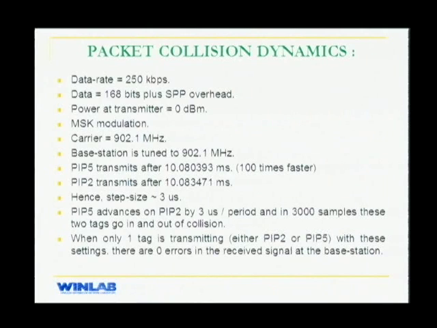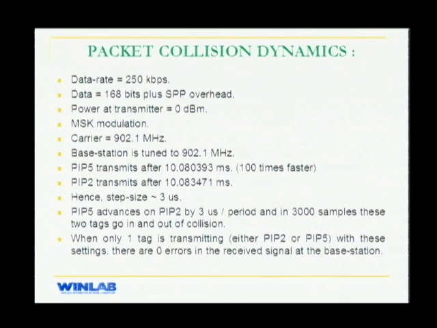We have set the data rate to 250 kbps. Data transmitted is 168 bits plus the SPP overhead. Power at the transmitter is 0 dBm. We're using MSK modulation with a carrier of 902.1 megahertz. We are making PIP5 transmit after 10.08 milliseconds. So this is the interval between our two beacons. As I said before, our intended interval is actually 1 second, and we are running the system 100 times faster. This was done only to get the statistics in a reliable amount of time.